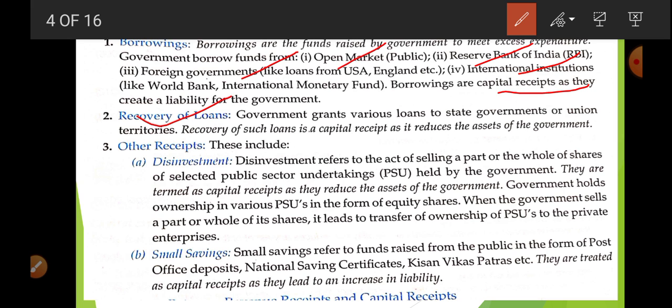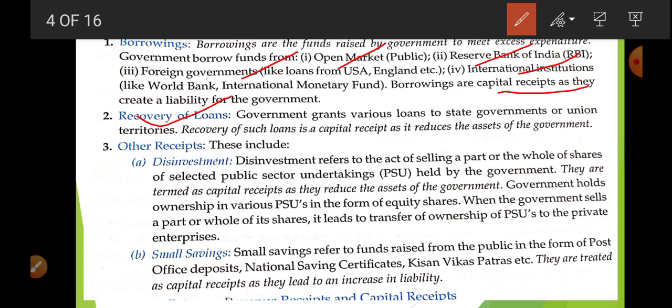Now recovery of loan is also a capital receipt. But remember, suppose Aryan has given 1000 rupees to Ratnesh. In this way there is an asset: these 1000 rupees are an asset for Aryan.